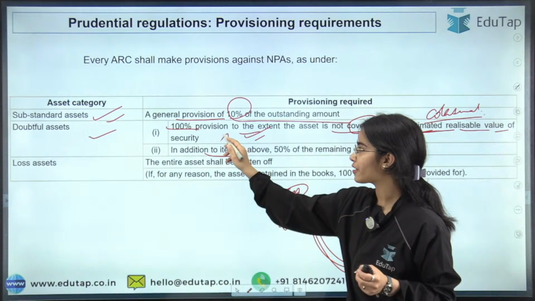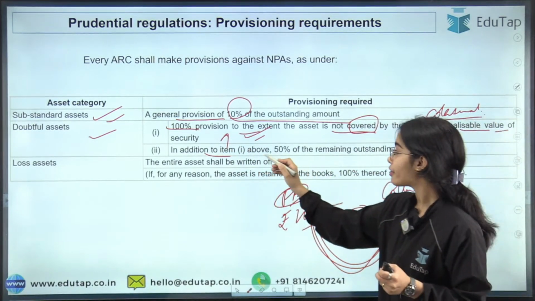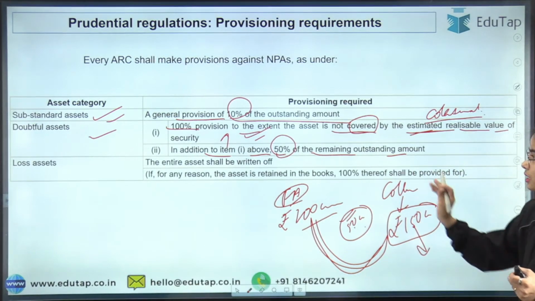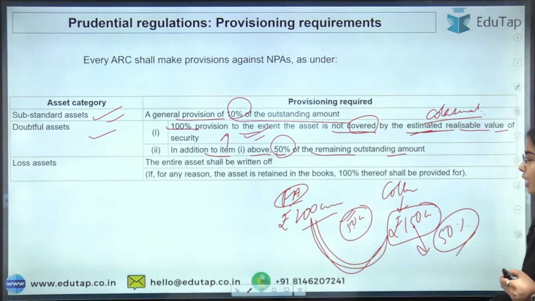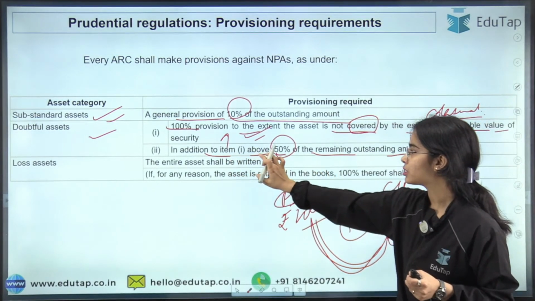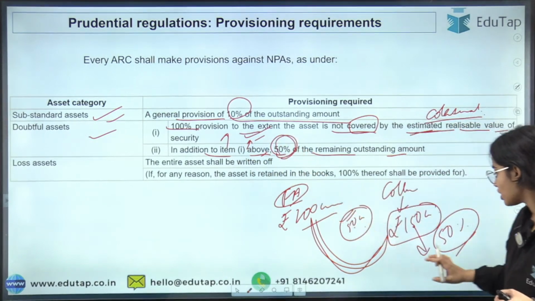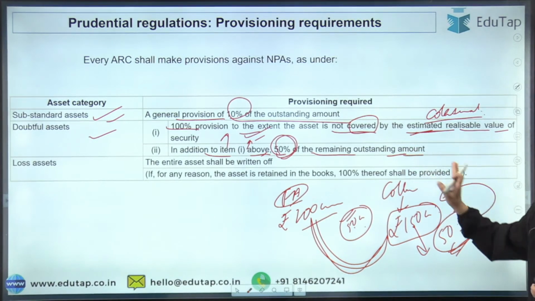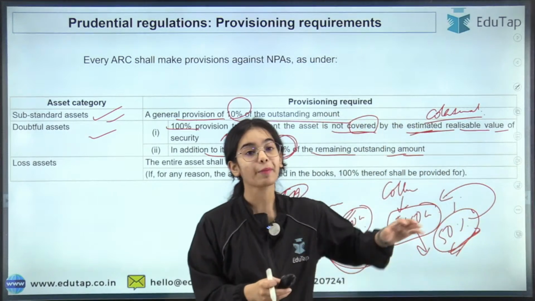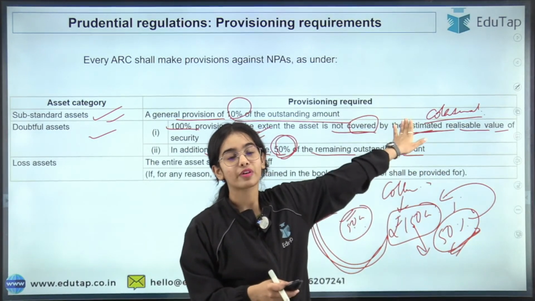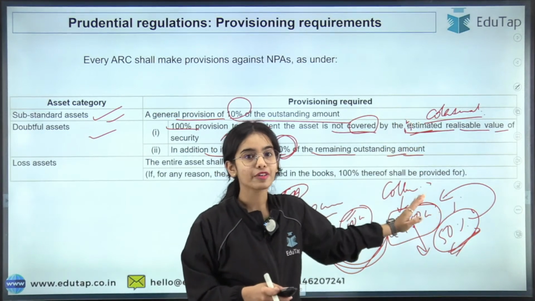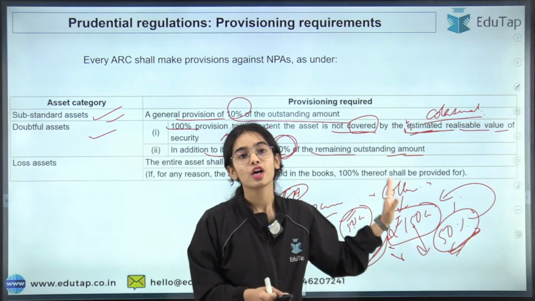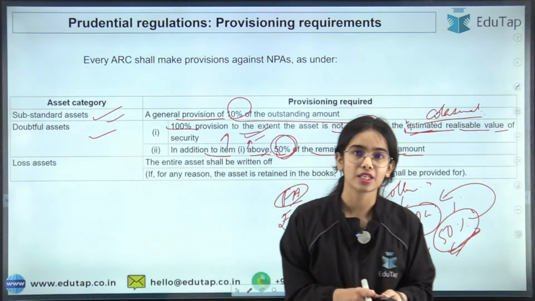Now in addition to the 100% provision for this 50 crores, 50% of the remaining outstanding amount, that is for 150 crores, also has to be provided. In addition to item 1, 50% of the provision has to be kept for the remaining outstanding amount, because there should be some provision. What if this collateral devalues, or the collateral value depreciates? So even if the collateral is backing the value of 150 crores, for this 150 crores also 50% of the provision has to be kept. Okay.